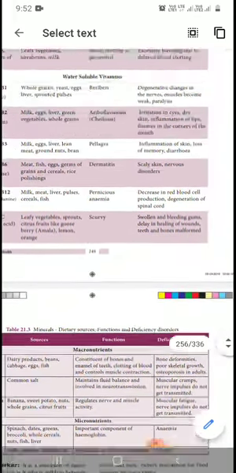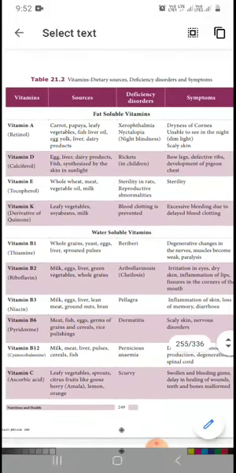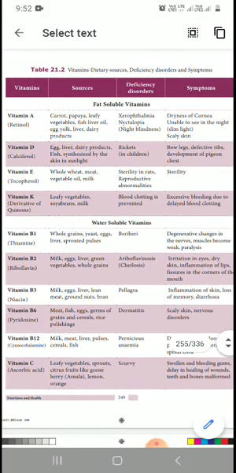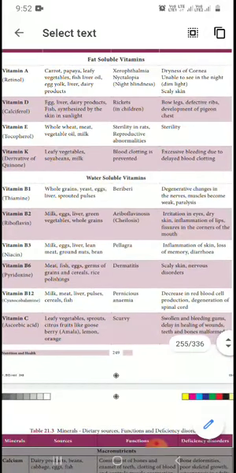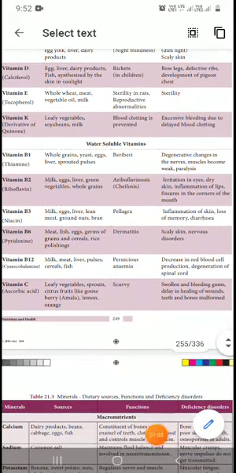These are under the vitamins. This question is very important, so note down this question: water soluble vitamins, fat soluble vitamins and deficiency diseases, with sources indicated. It is an important 5-mark question. So everyone read.